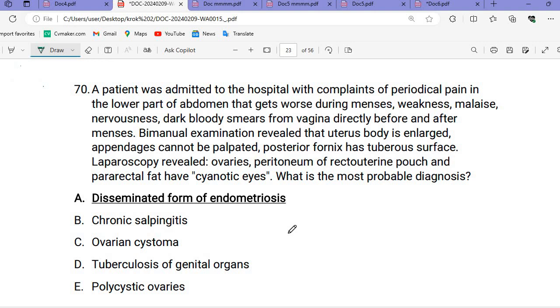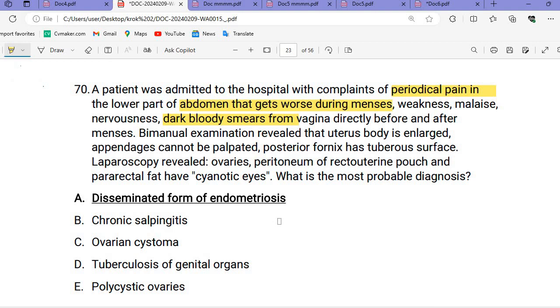Question number 7. Endometriosis we already studied. Now see this question. A patient was admitted to the hospital with the complaint of the periodic pain that gets worse during the menses. Weakness, malaise, nervousness. There is a dark bloody smear from the vagina directly before and after the menses. अरे भैया देखो, malaise है, वीकनेस है, नर्वसनेस है, डार्क ब्लडी स्मीयर फ्रॉम द वेजाइना डायरेक्टली बिफोर एंड आफ्टर द मेंसेस.